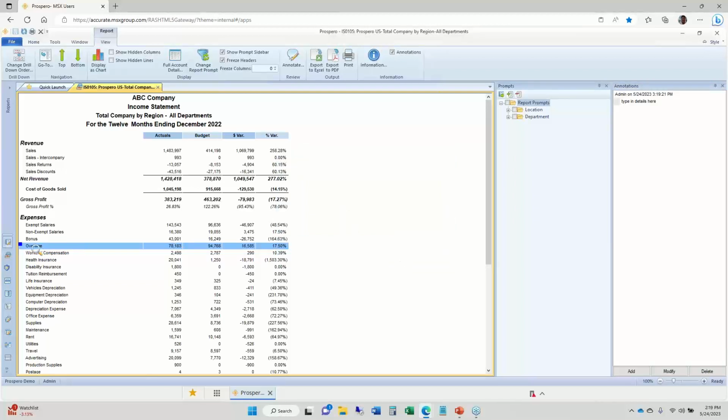So that adds a little blue square on the left-hand side of that row. If I put my cursor over that blue square, it pops up, shows me the last note that was added, the text. And on the right-hand side in annotations, I can see the text that I typed in for the note, the user ID I'm logged in as the admin user, and the date and time that note was added. And then anyone else who has access to this published report, they can see my notes and they can add their notes as well. So a great way to add collaboration right here inside Prospero. You don't have to email reports between people, wait for those to come back to you. It's all inside Prospero's application as a published report.